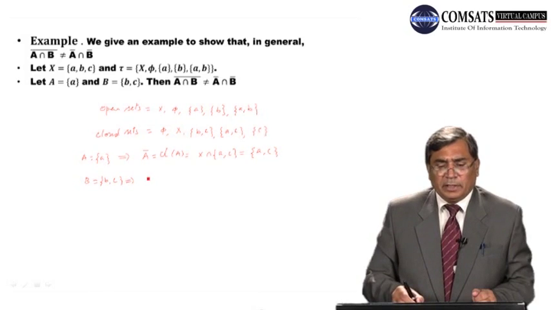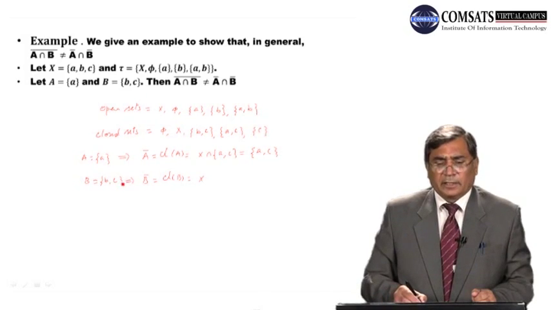So closure of B, which can be written in this way as well, is the intersection of all closed sets containing B, that is B complement intersection, and naturally this is equal to B complement.